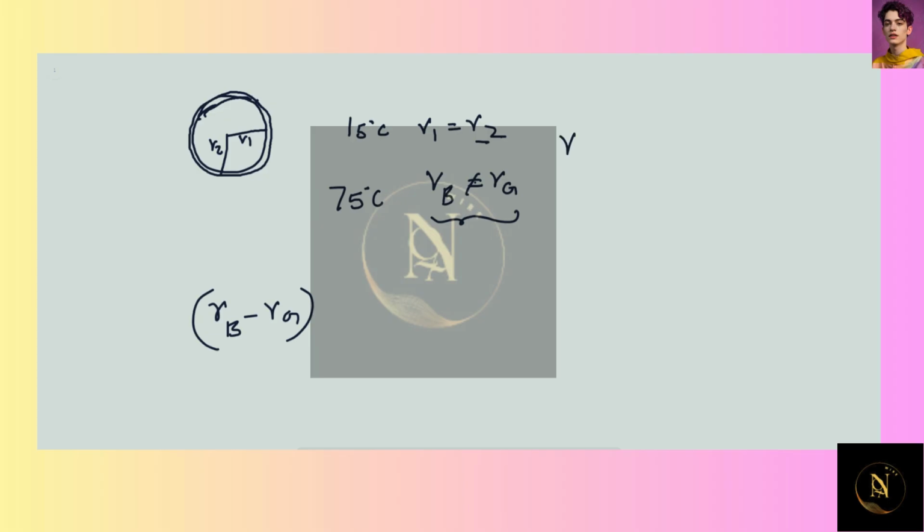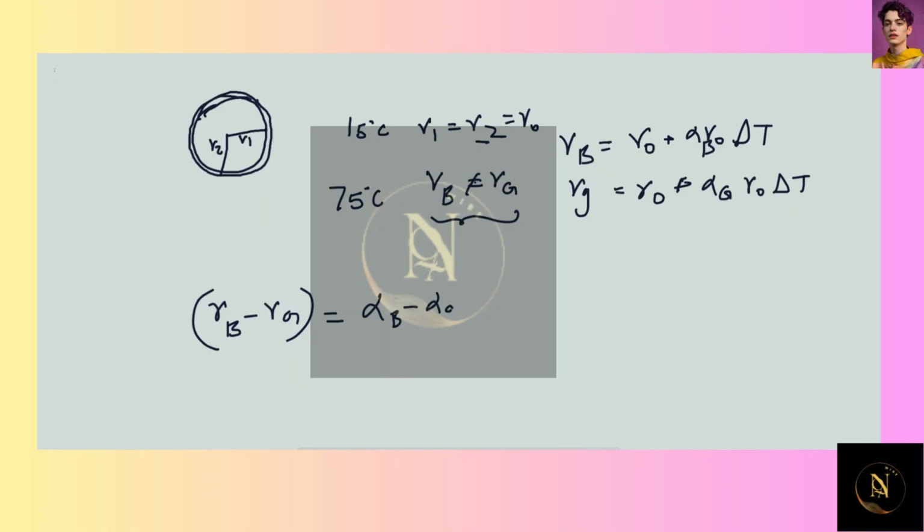We know that the radius of the brass cap would be the initial radius R0 plus alpha of brass times R0 times delta T. Whereas for glass, this would be R0 plus alpha glass times R0 times delta T, which means this difference would be the R0s would get cancelled. Alpha brass minus alpha glass times R0 delta T.